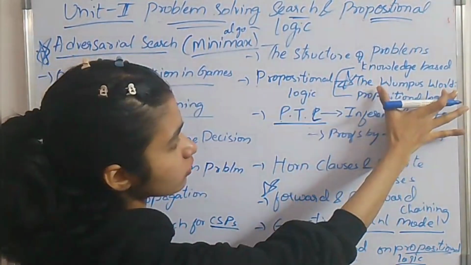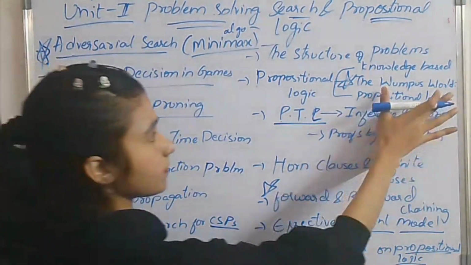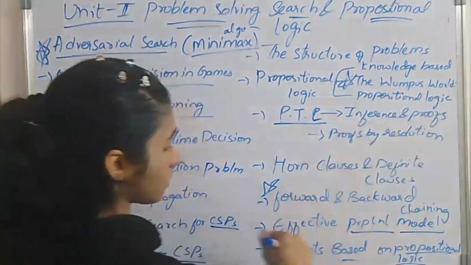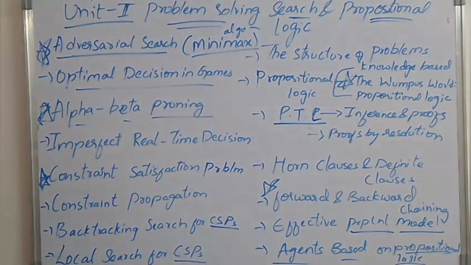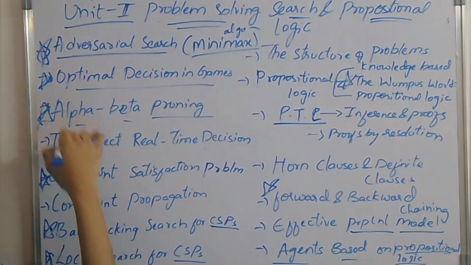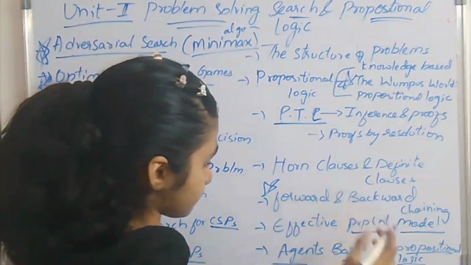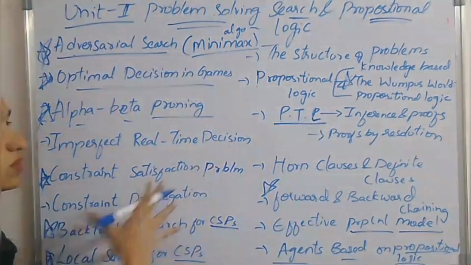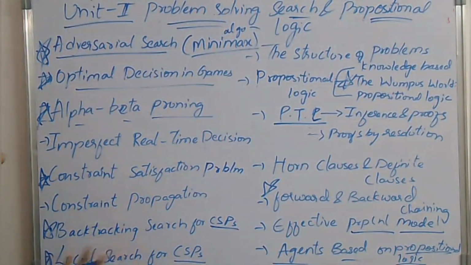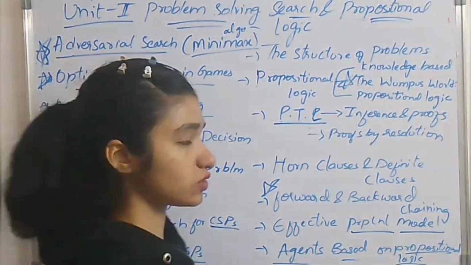This is very important, you can say, the Wumpus world. And the second priority type questions you can give as backtracking search for CSP and optimal decision. Overall you can first complete these star marked questions and then you can go for any other topics.